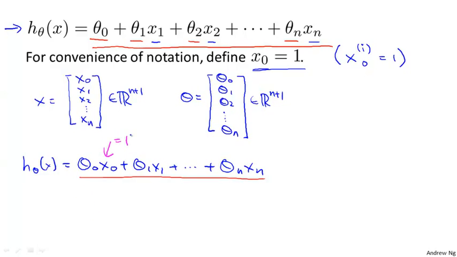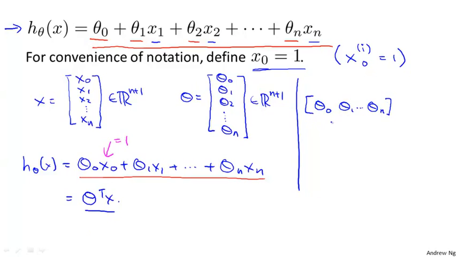And the neat thing is I can now take this form of the hypothesis and write it as theta transpose x. Depending on how familiar you are with inner products of vectors, if you write out what theta transpose x is, there's theta 0, theta 1 up to theta n. This thing here is theta transpose, and this is actually a 1 by n plus 1 matrix.